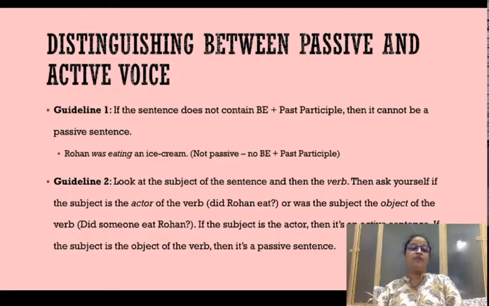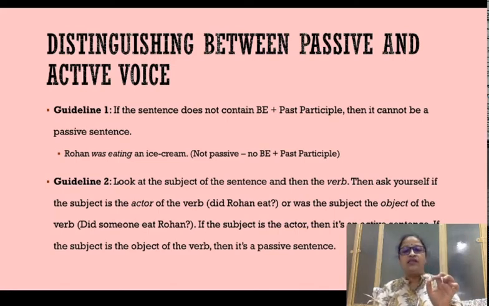This we have seen. Now, how do we distinguish between passive and active voice? So there are just two guidelines. सिर्फ दो चीज़ों से आप आइडेंटिफिकेशन कर सकते हैं, बता सकते हैं कि कौन सा सेंटेंस एक्टिव है और कौन सा सेंटेंस पैसिव है. If the sentence does not contain the be form, that is am, are, was or were, the helping verb, the be form का कोई भी form, plus if the verb is not in the past participle, that is the third form.